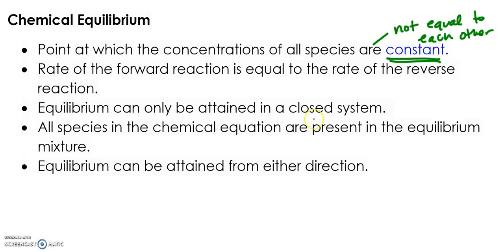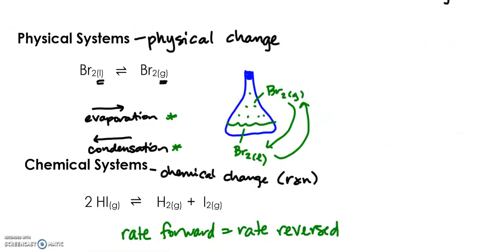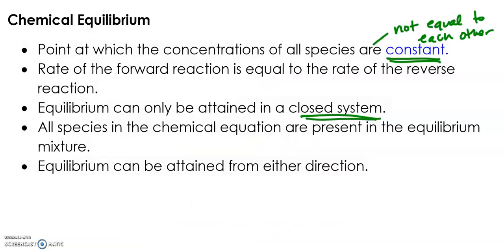It can only be attained in a closed system, because if something leaves, then it can't turn back into the other species or other substance. So it all has to stay there, because the next point is all species are present in the equilibrium mixture. You have to have them all stay there, right? If I lose, for example, if I go back to this, if I lose some of the Br2 gas, if this was open, the gas would leave the bottle and it would not turn back into a liquid in that same container. So we couldn't discuss an equilibrium there.